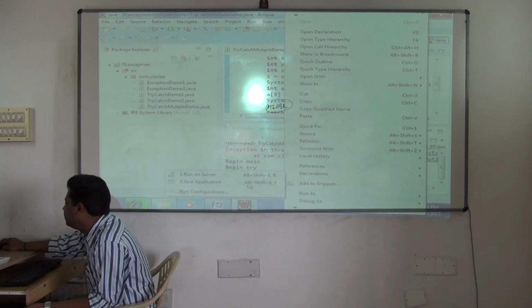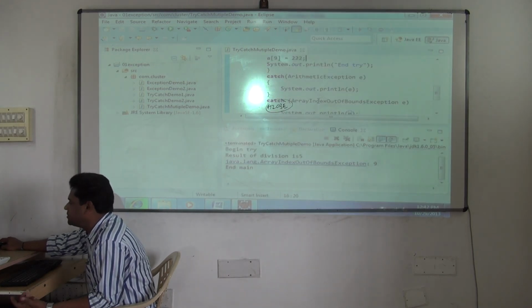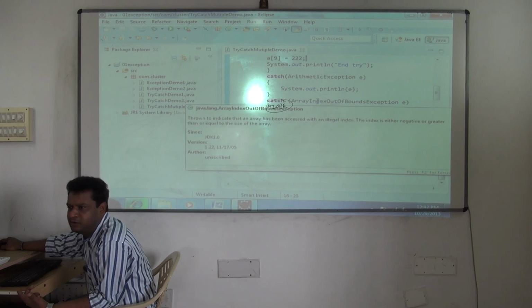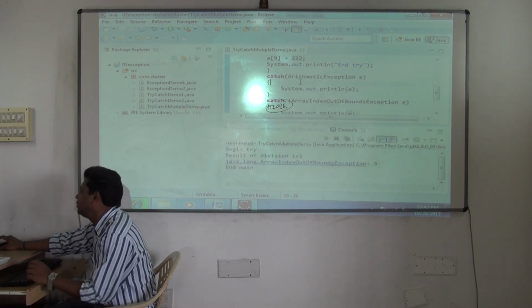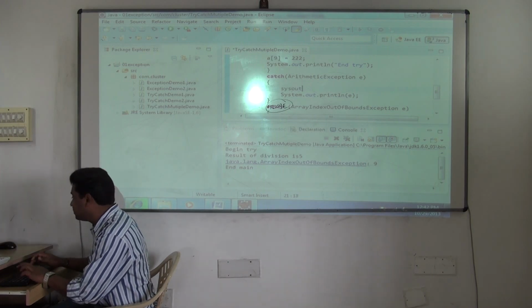Earlier your program was getting terminated. Now it's not getting terminated. See? If you want to print more print statements inside catch of array index out of bound, you'll see now this one will not execute inside arithmetic exception. Are you seeing inside arithmetic exception?